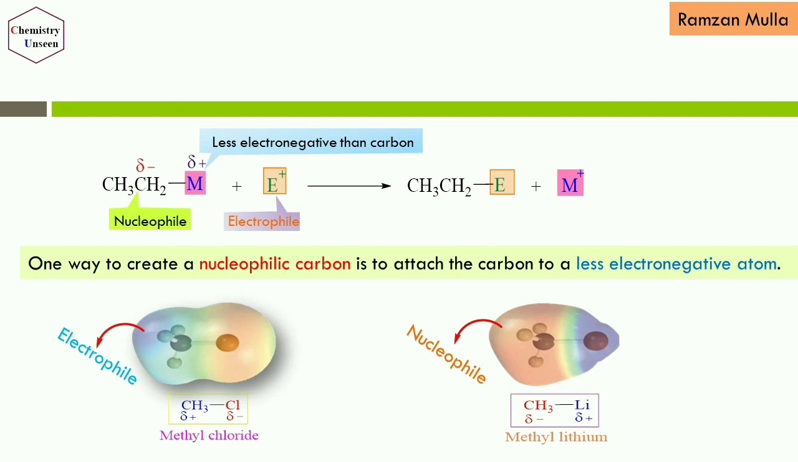Remember, when carbon is bonded with a more electronegative atom, the carbon acts as an electrophile, and when the carbon atom of the alkyl group is bonded with a less electronegative atom, the carbon acts as a nucleophile. In almost all reactions, carbon acts as an electrophile, but there are some compounds in which the carbon acts as a nucleophile. Those are organometallic compounds.